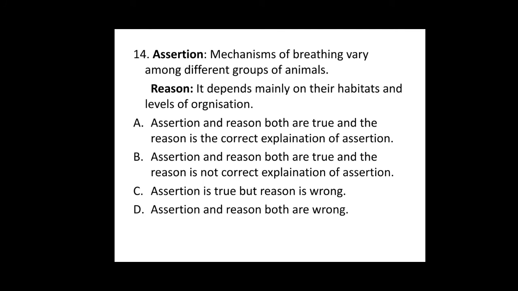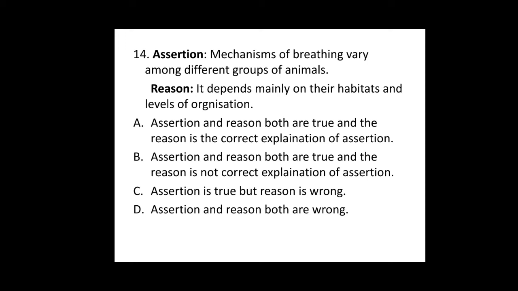14th question. Assertion, mechanism of breathing varies among different groups of animals. Reason, it depends mainly on their habitats and levels of organization. So clearly read the assertion. Mechanism of breathing varies among different groups of animals.